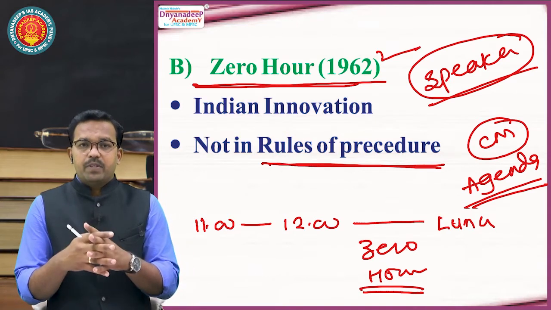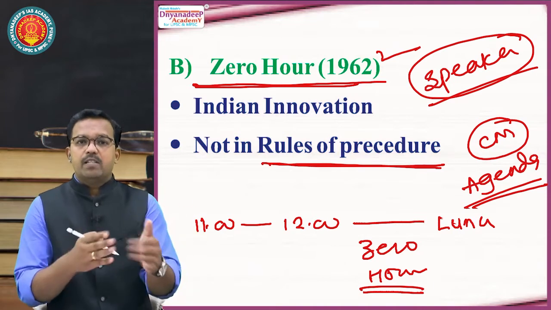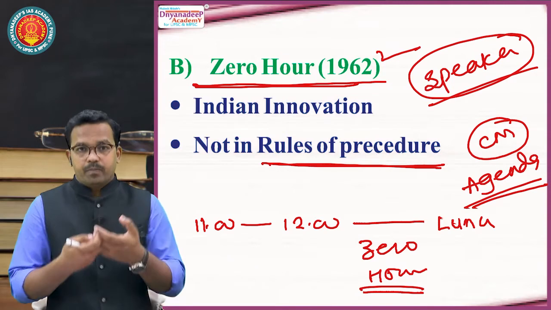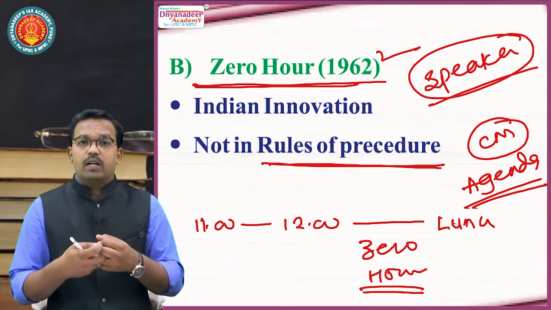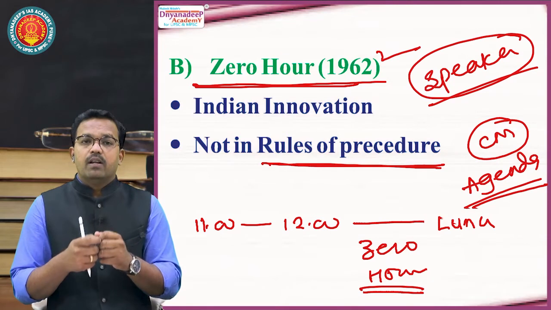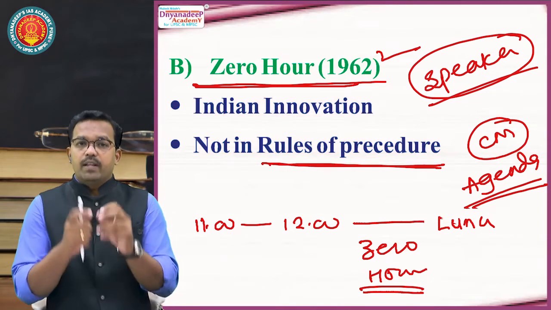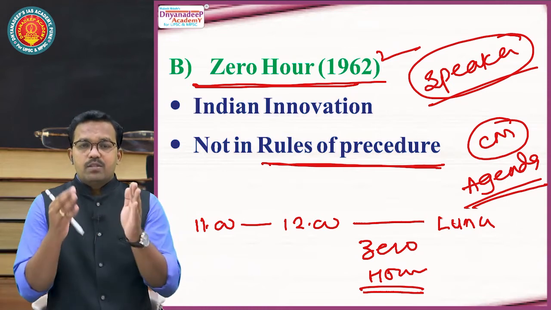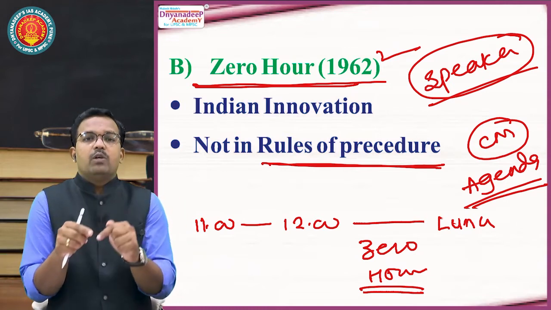Now what happened? At many times it happens that you have set the agenda 15 days back and in the last 15 days a few things have cropped up, and these things are very, very important. They are urgent matters. They have a definite structure and they must be discussed urgently. But our agenda is so watertight that it is not possible to take this subject into the agenda.